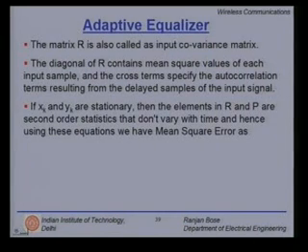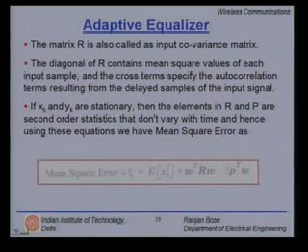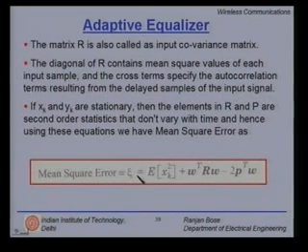Now, if x_k and y_k are stationary, then the elements of R and p are second order statistics that do not vary with time, and hence using these equations we have the mean square error given as follows. Mean square error is equal to the expected value of x_k squared plus weight vector transpose R weight vector minus 2 p transpose weight vector.